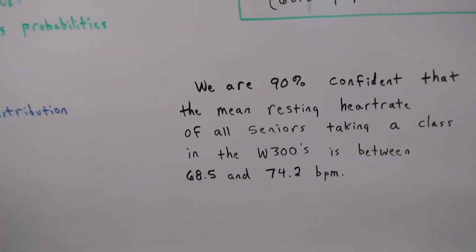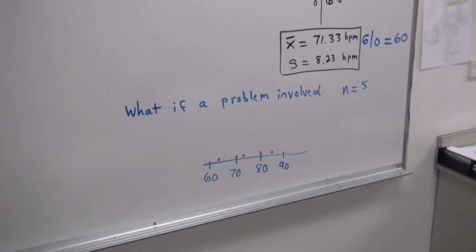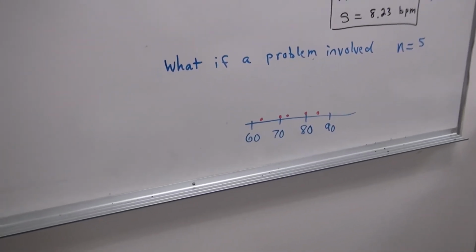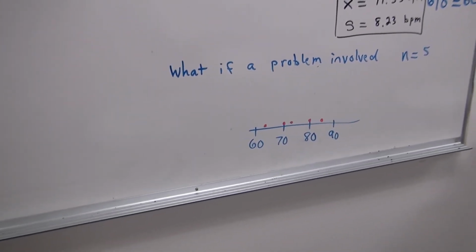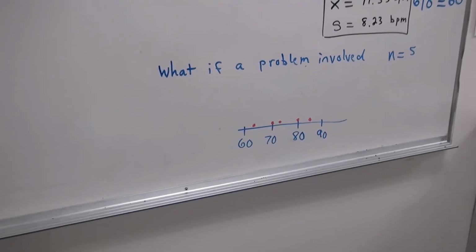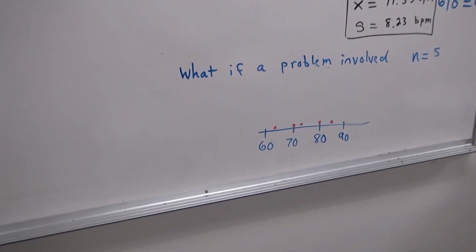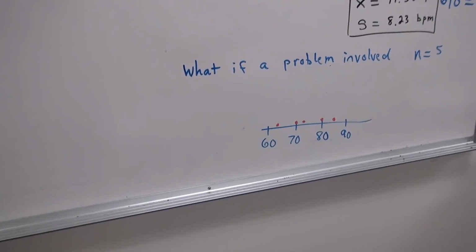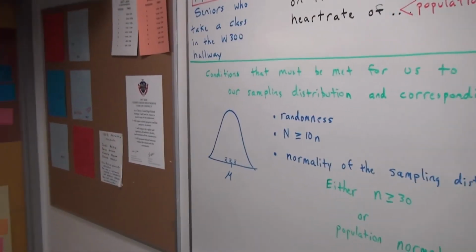Bam, there we go. One last thing, we may get to problems where the sample size is only 5, and we're going to have to do a dot plot and say, is there any reason to doubt normality? Not really. That little sample of 5 scores could easily come from a normal distribution, so because there's no reason to doubt normality, we're okay to assume the sampling distribution of the means is normal.